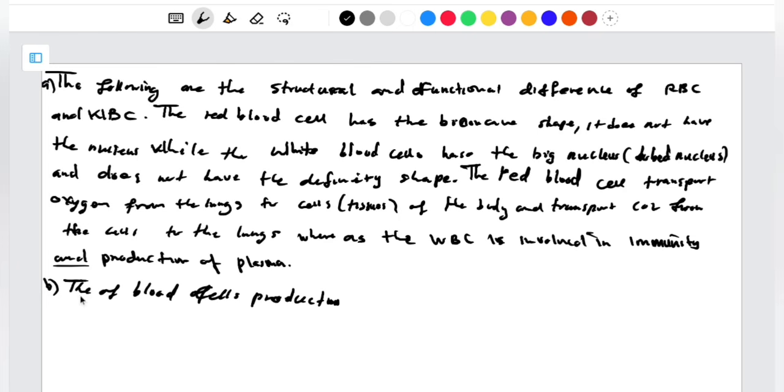So let me just jot this one and then write it nicely.